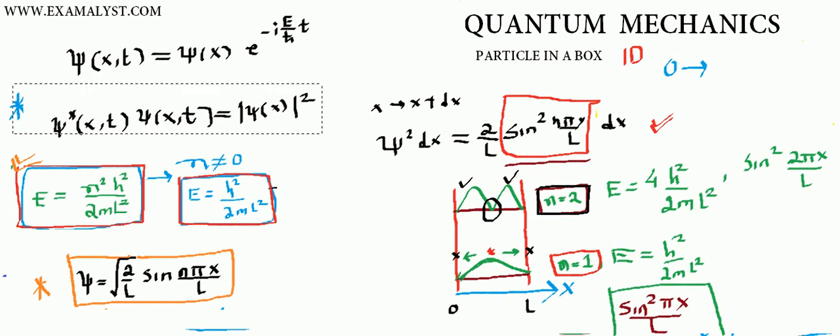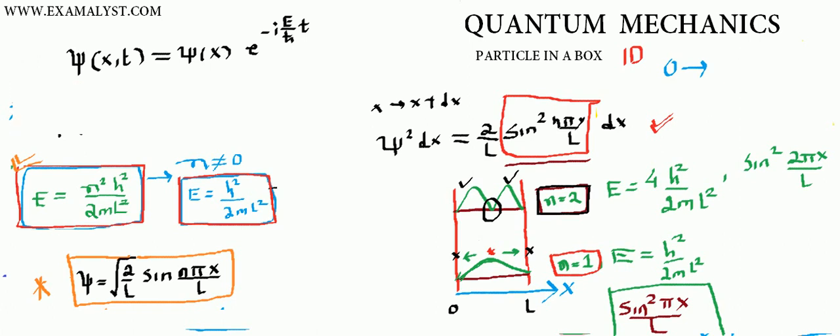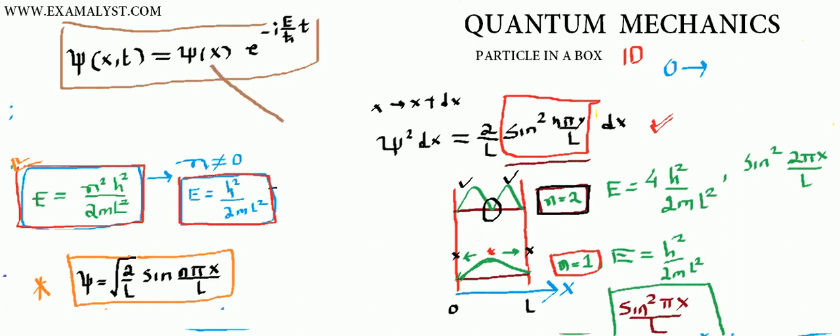Okay. So this is the total wave function for particle in a box. Just the time part remains in the exponential. Agreed? And what is psi of x? Psi of x is root over 2 by L sine n pi x by L.